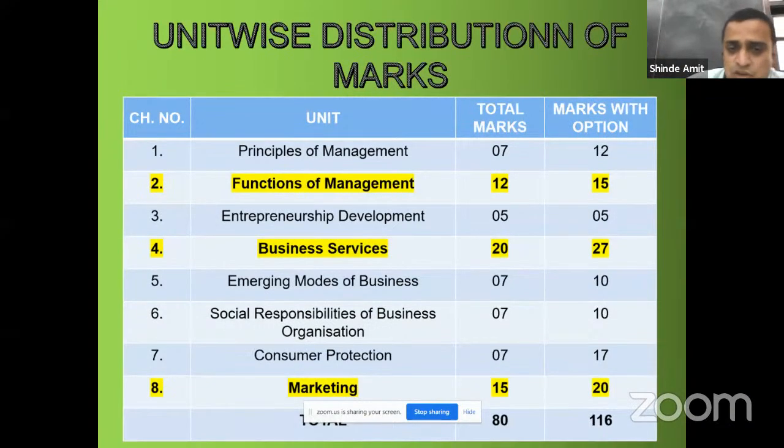Fifth is Emerging Modes of Business. Again, the weightage is 7 marks with option 10 marks. So hardly any big question will come from this either. Define and explain the following concepts. Justify the following statement. Or the chapter will appear in these small-weightage questions.